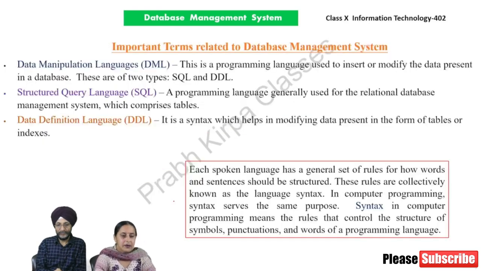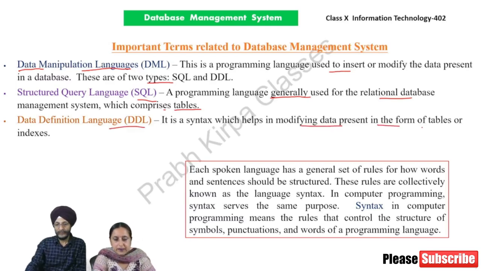Important terms related to database management system. Data manipulation language. This is a programming language used to insert or modify the data present in a database. There are two types, SQL and DDL. Structured Query Language is a programming language generally used for the relational database management system, which comprises tables. Data definition language. It is a syntax which helps in modifying data present in the form of tables or indexes.